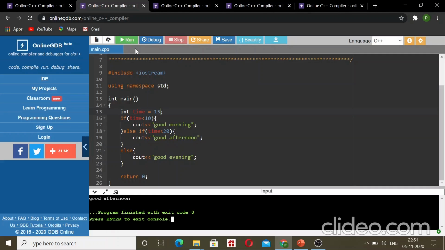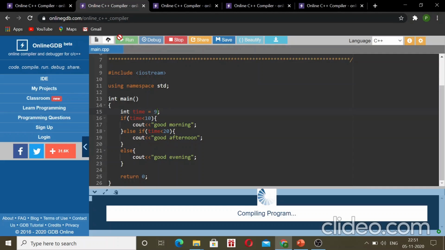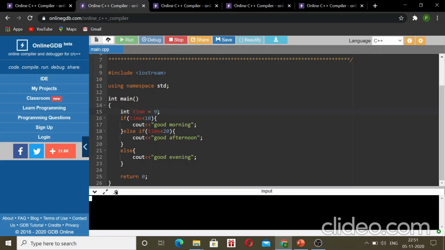Now let us see one more time using 9. So this statement was true because time is less than 10. So 9 is less than 10, so this statement is executed: good morning. Okay.